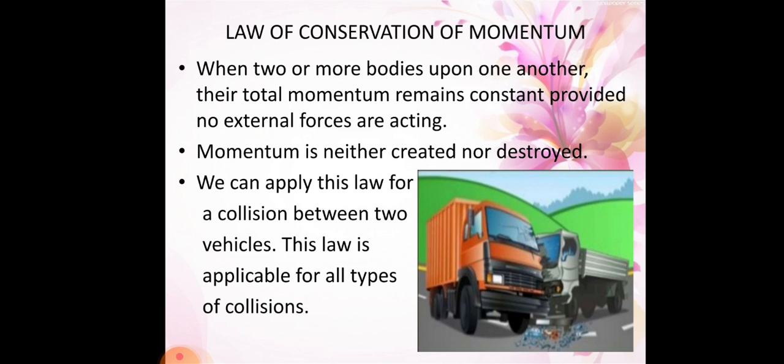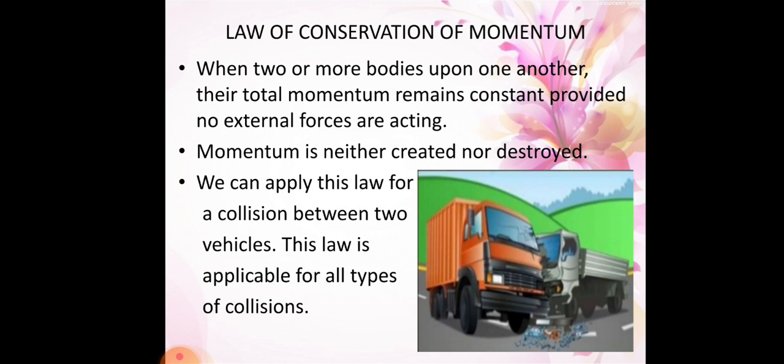Okay friends, so we can apply this law for collisions between two vehicles, or for any collisions. So many such situations are happening in our daily life. If a collision is happening, then the law of conservation of momentum is also applying.